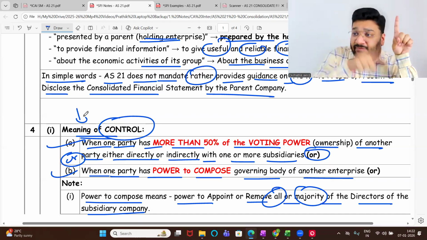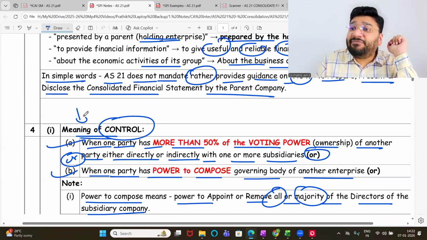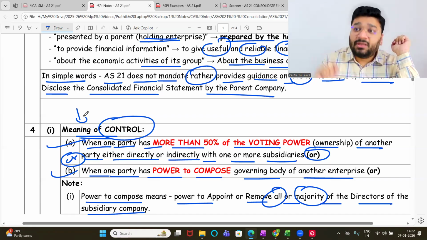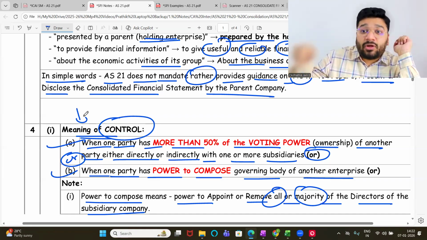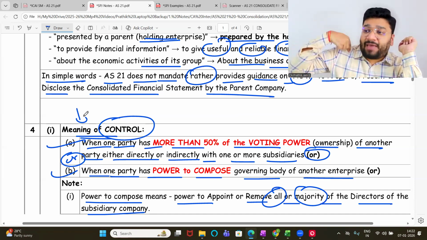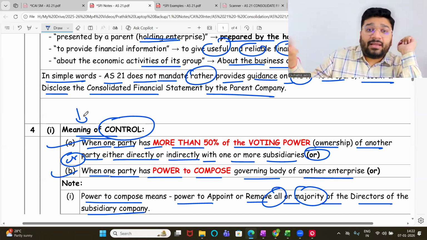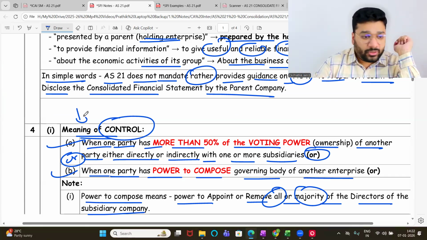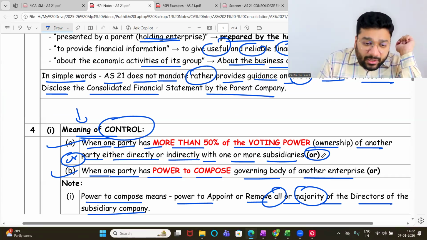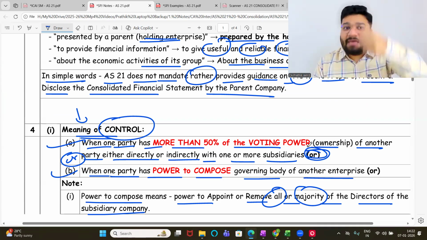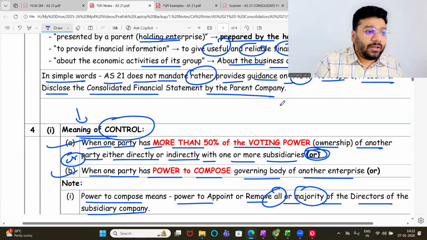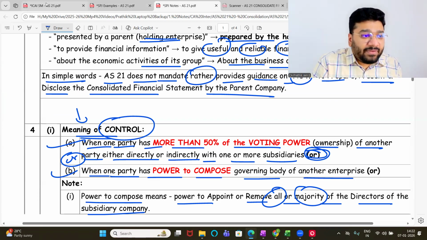First, KV should have more than 50% investment voting right in FFLA. Or if KV doesn't want to invest, then KV should have the power to compose the governing body of FFLA, which is the Board of Directors of FFLA. That means I should have the power to appoint anybody as director and remove the director, either all of them or the majority of them. Out of these two, if I have any one, it means I have control. The moment I have control, I become the holding company and the other one becomes the subsidiary company. Okay?